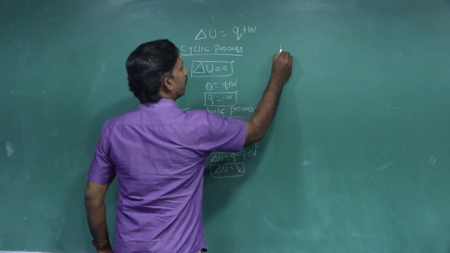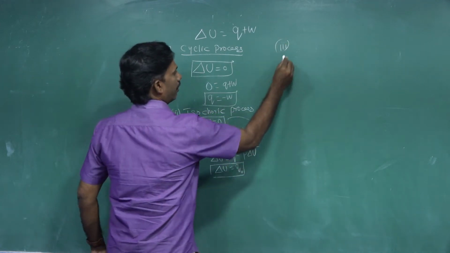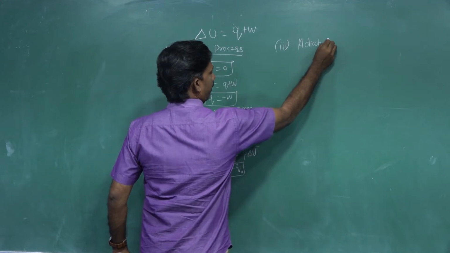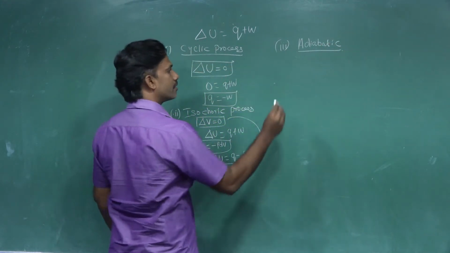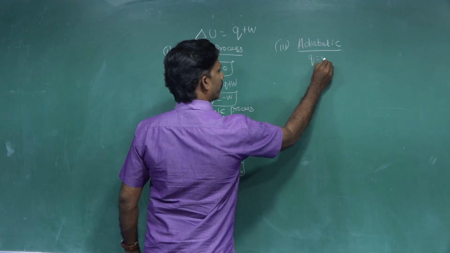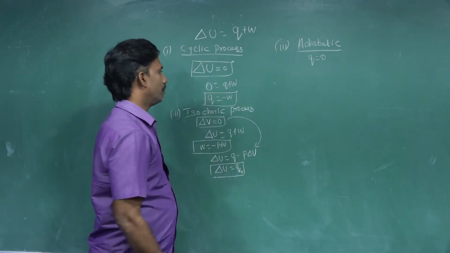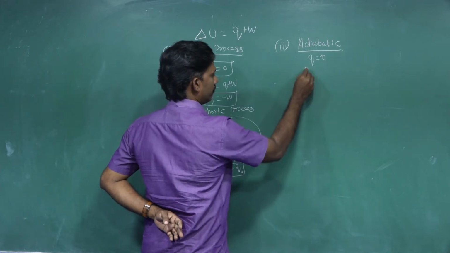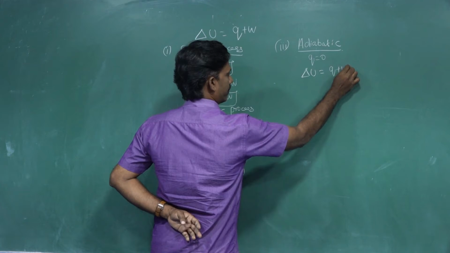Likewise, case number 3, for adiabatic process. Adiabatic process, that you know very well, is Q equal to 0. For adiabatic process, Q equal to 0. You substitute in the change in internal energy, Q plus W, that is the first law of thermodynamics.